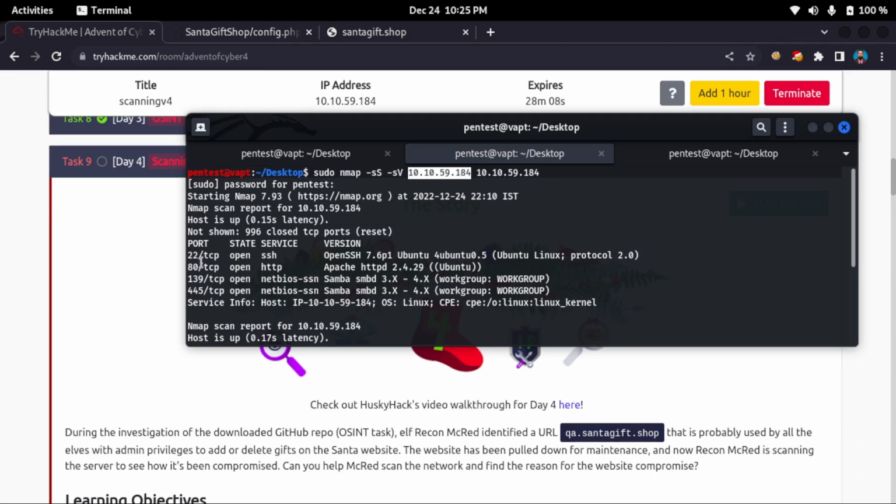So I can see that port 22 SSH is open, then port 80 HTTP is also open, and we have 139 and 445, 2 SMB related ports. They are open. You can see NetBIOS, Samba, SMBD. This is the version actually, and then yeah, we have 4 ports open.